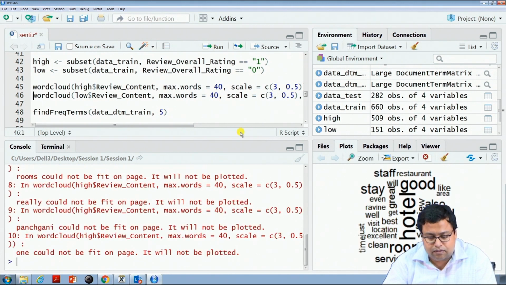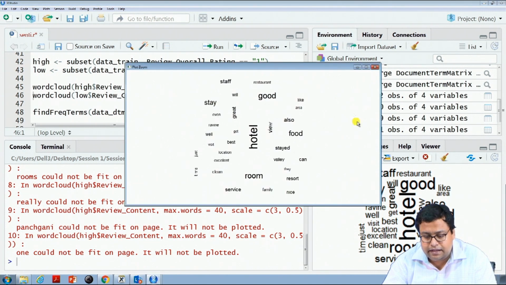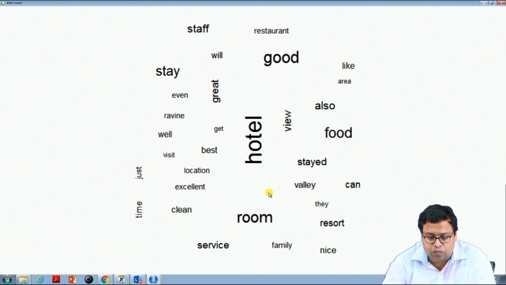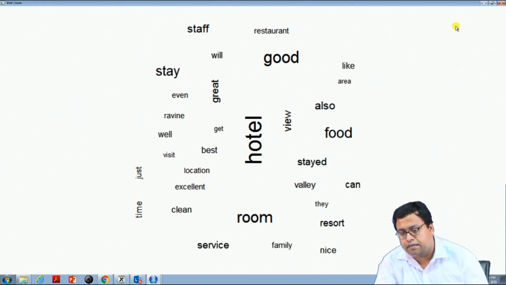In the high one, hotel is common, but also good, room, great, food, staff, stay, service. These are the words that are coming up.